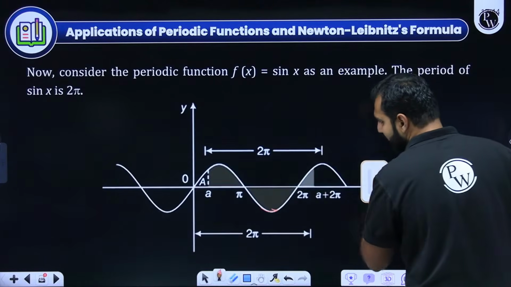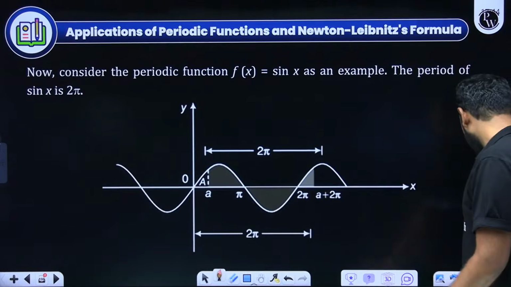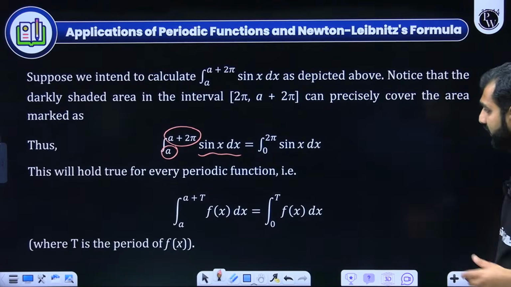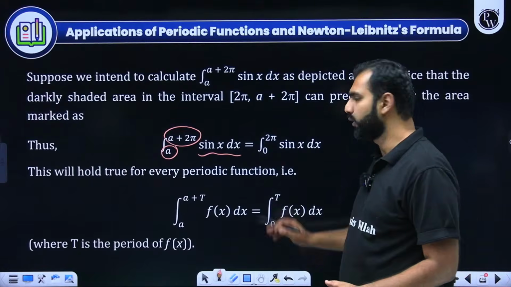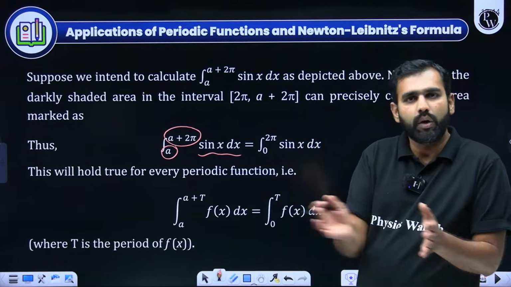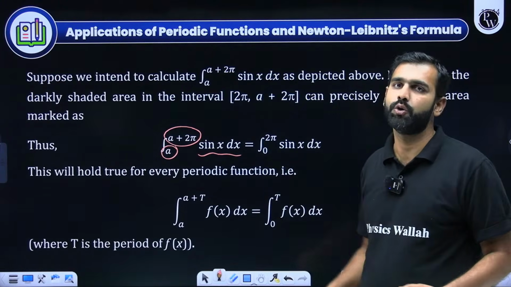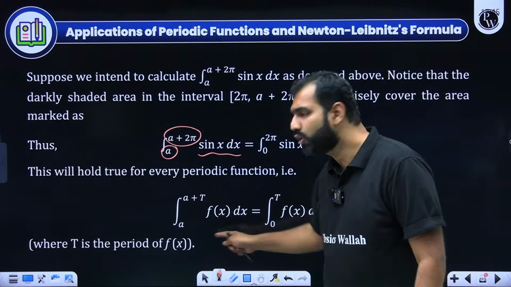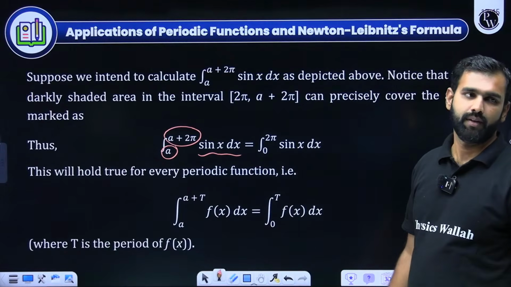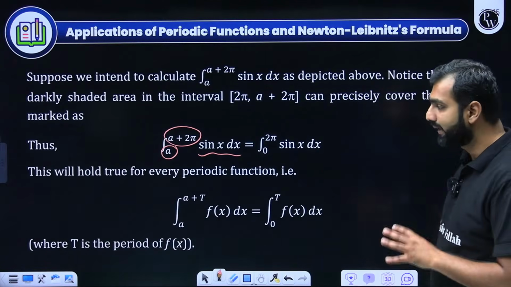I hope you are understanding the geometrical meaning of these properties and how they are getting derived. Same is true for a to a plus T. There again you do 0 to T. Because a and a plus T will not make any difference even if you integrate it from 0 to T. Because it is periodic, it is repeating itself. So whatever area you get here, the same area you'll get here. I hope you all are listening, understanding and getting it.